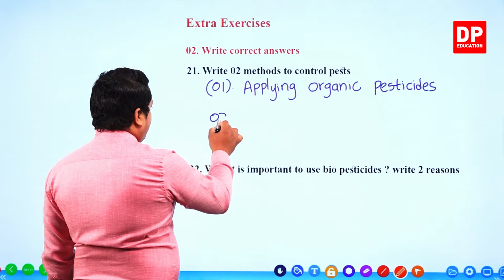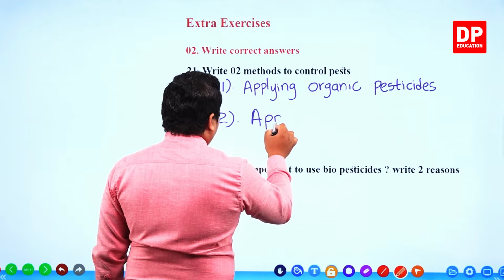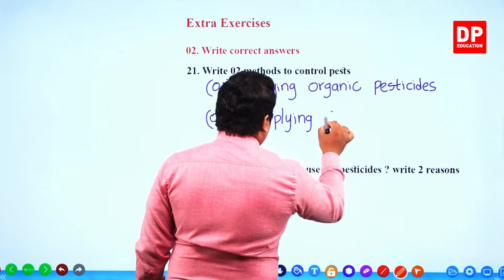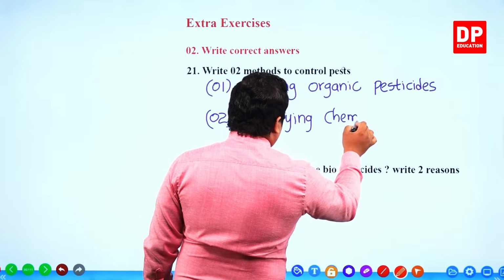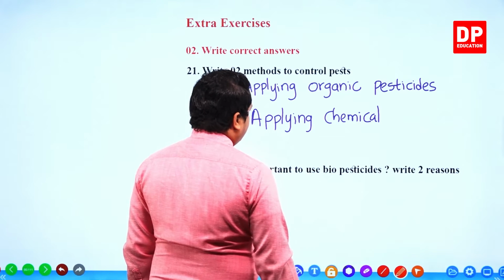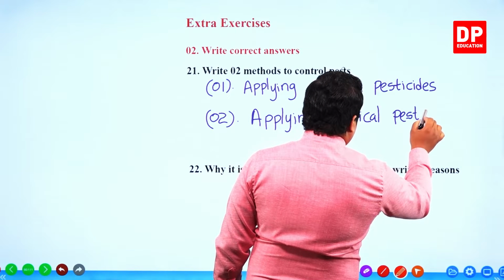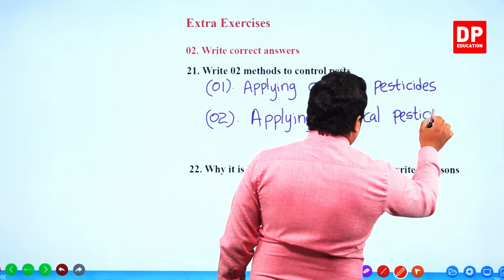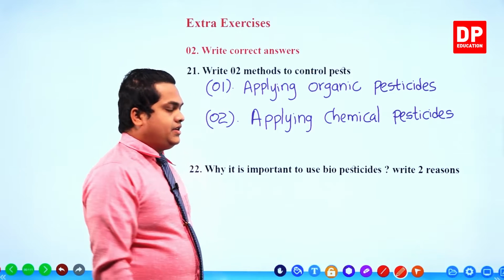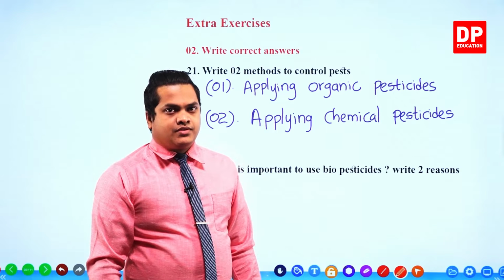Then number 2, applying chemical pesticides.